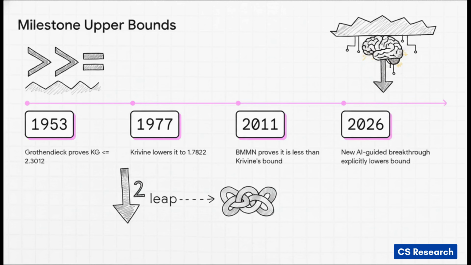It wasn't until 2011, we're talking over 30 years later, that a team proved the constant was slightly less than Krivine's bound, but they couldn't even give us an explicit number. Mathematical progress can be agonizingly slow. But that brings us to today, an historic new AI-guided breakthrough that finally explicitly drops that ceiling.